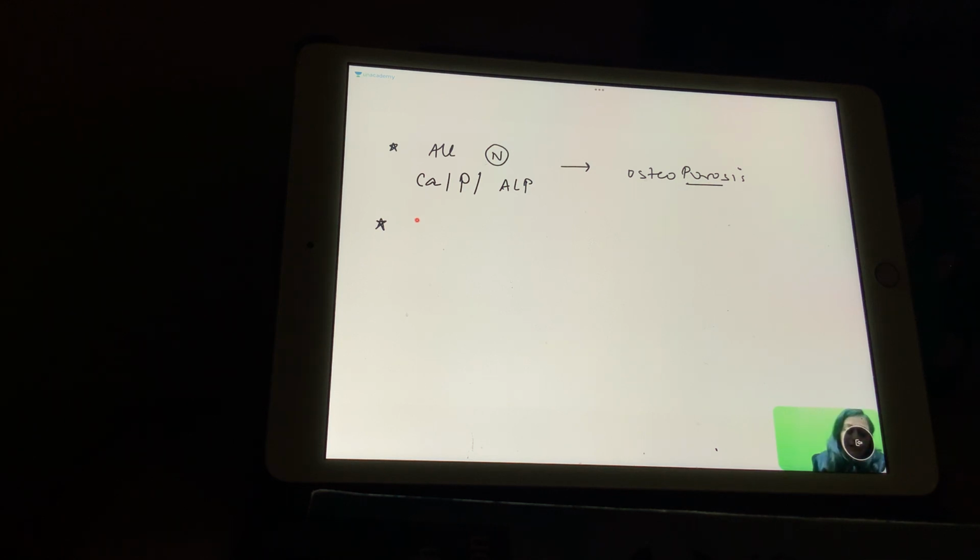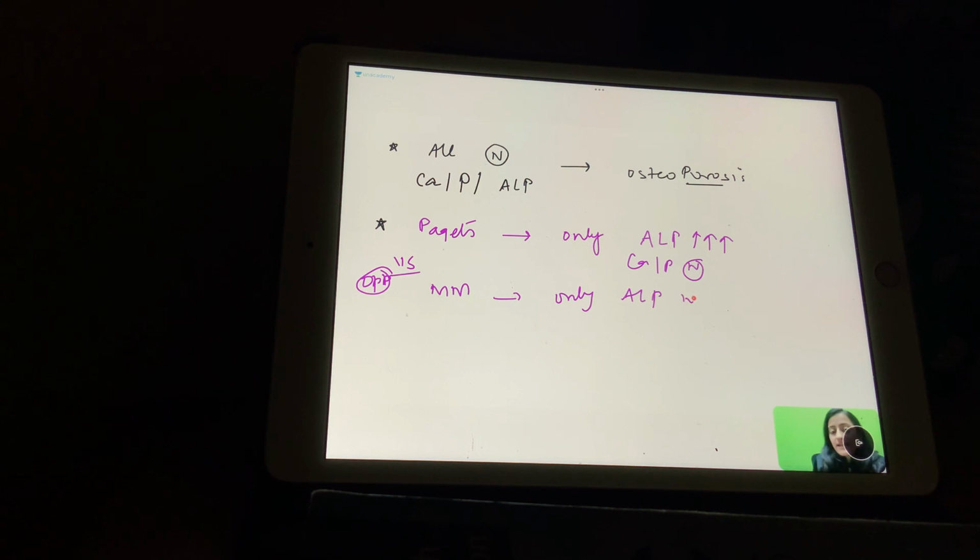Next, how do you differentiate Paget's and multiple myeloma? Paget's versus multiple myeloma. Remember, for the lab values, these are the opposite. What is the only marker which is increased in Paget's? It is ALP. So only alkaline phosphatase is increased in Paget's, and the calcium and phosphorus are normal. While in multiple myeloma, it is only the alkaline phosphatase which is normal.